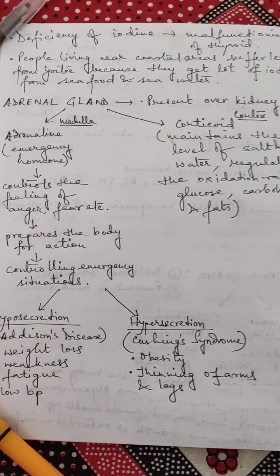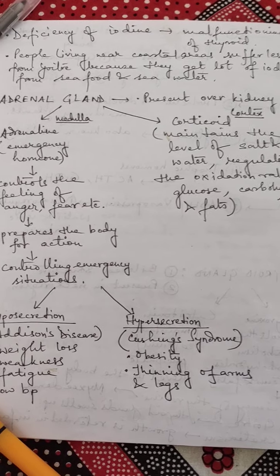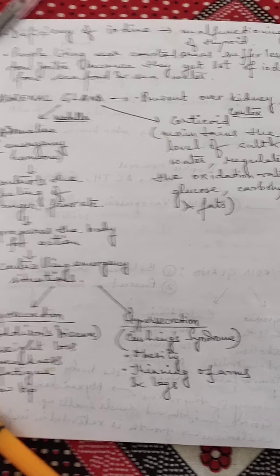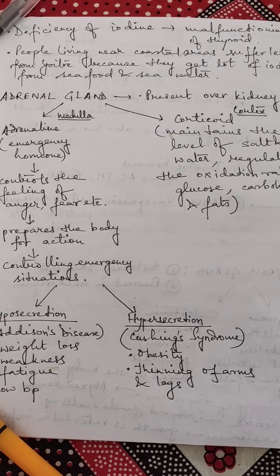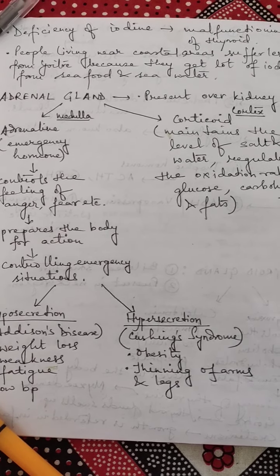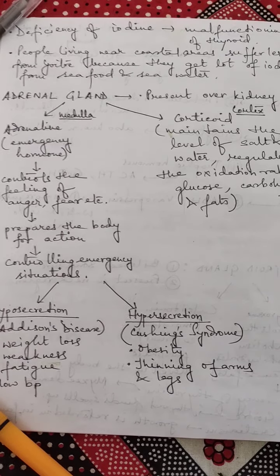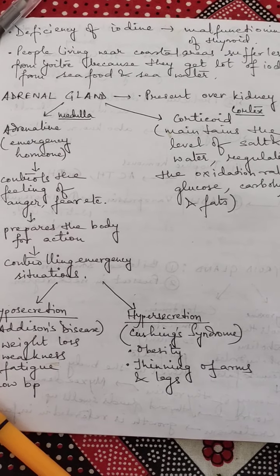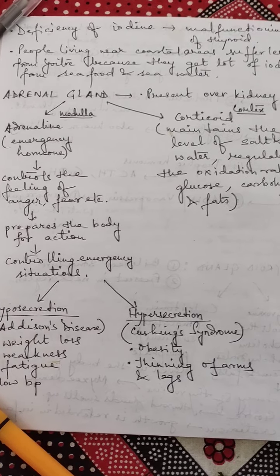Now, why does this goiter, cretinism, this malfunctioning of the thyroid occur? Because of the deficiency of one very essential element in our diet, and that is iodine. Iodine is very important for us. That is why we always see advertisements of iodized salt.